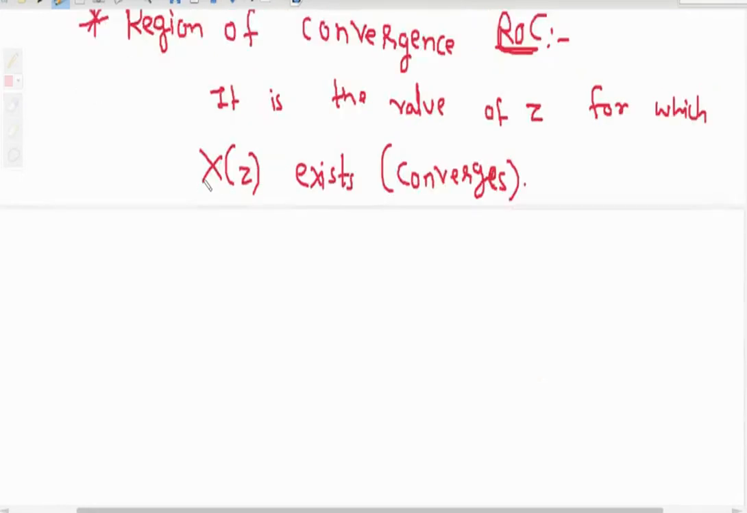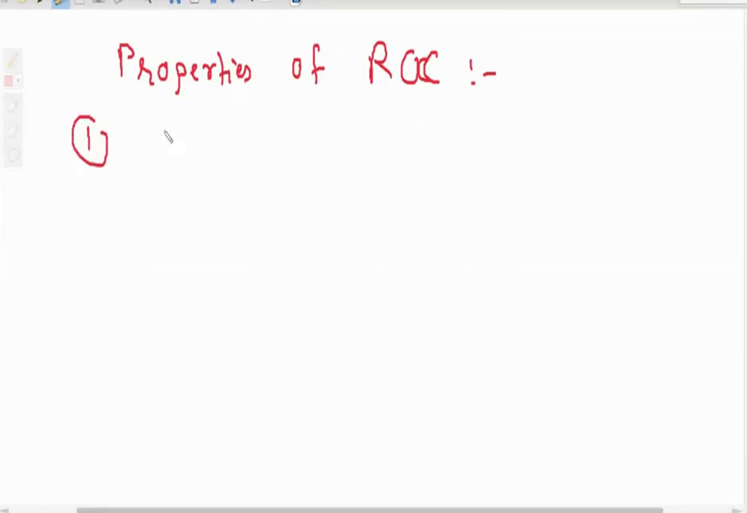Now we have some properties of region of convergence. Very simple properties. Properties of region of convergence, that means ROC of Z transform. First property is that the ROC, that region of convergence, is one region, right? So region of convergence does not contain any pole.